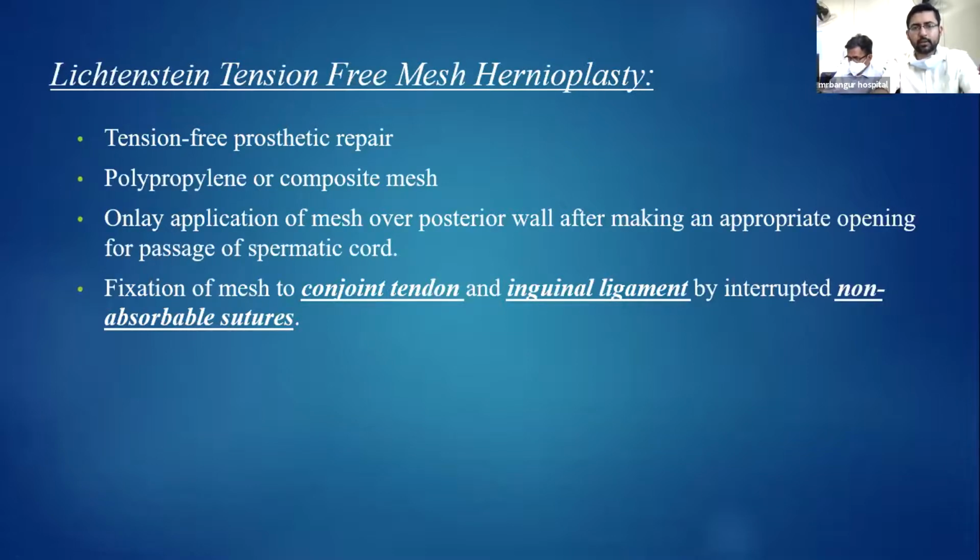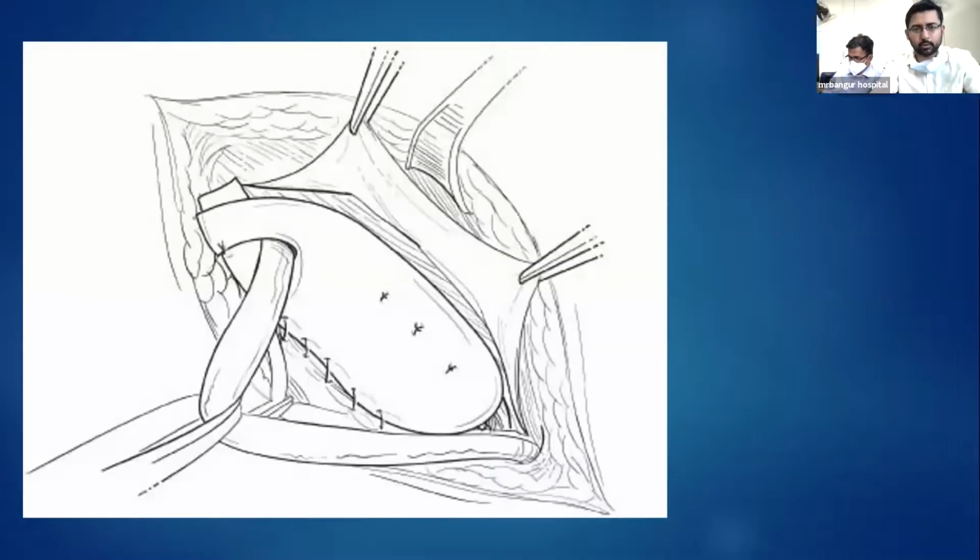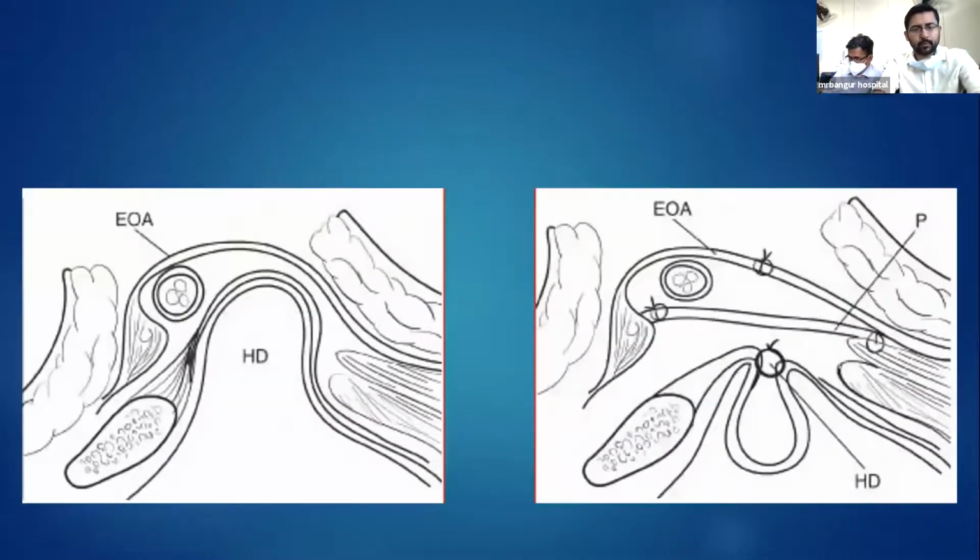The mesh is applied only over the posterior wall, after making an appropriate opening for passage of the spermatic cord, and fixation of the mesh is done to the conjoint tendon and the inguinal ligament by interrupted non-absorbable sutures. Now here, as you can see, the mesh is placed, and this is also how the defect is corrected. The hernial defect is there, and after correcting the hernial defect, we add the mesh, which acts as an additional protection, and this is a tension-free repair.